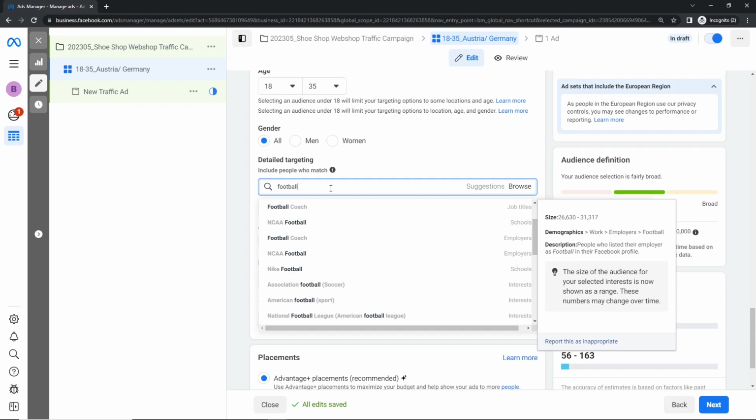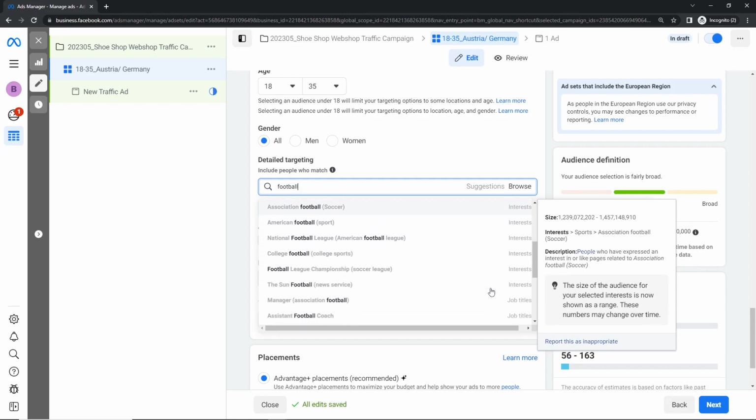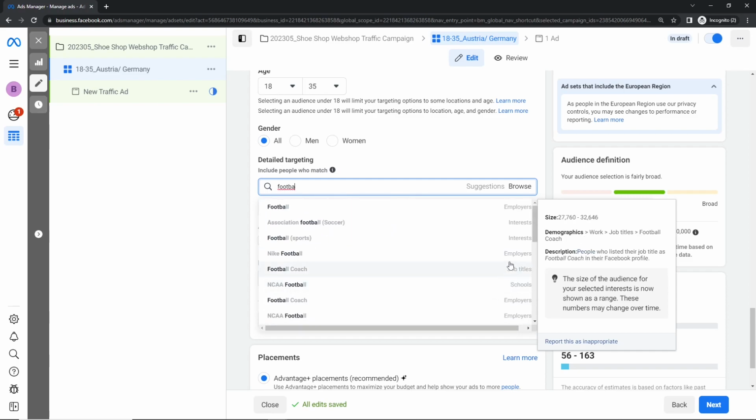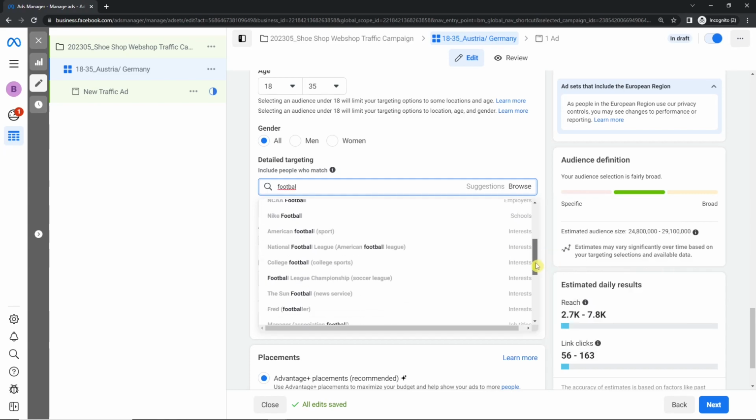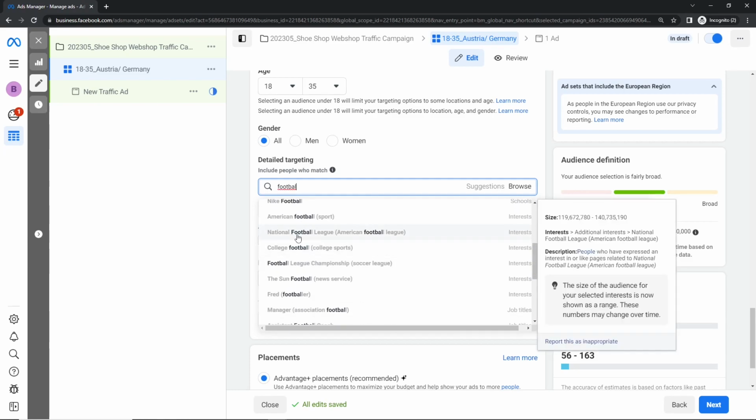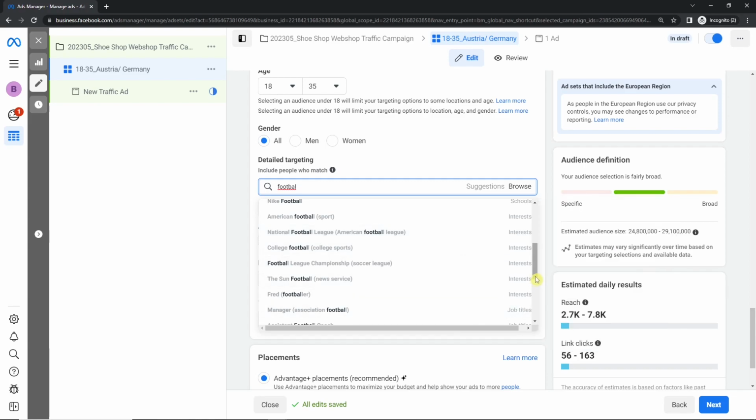You have schools, here NCAA football. You have, let's search for that. Here, National Football League, so also like clubs, not only companies.